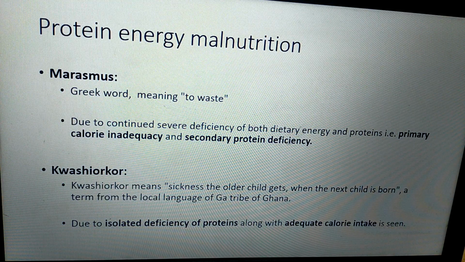Here, there is isolated deficiency of proteins along with adequate calories. Here, calorie intake is adequate, but it is mainly a protein deficiency disease.